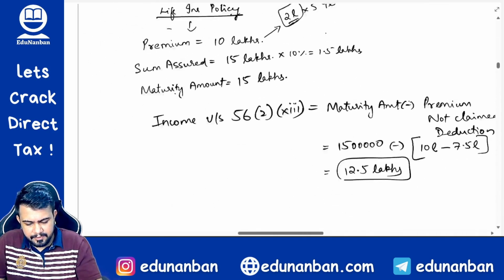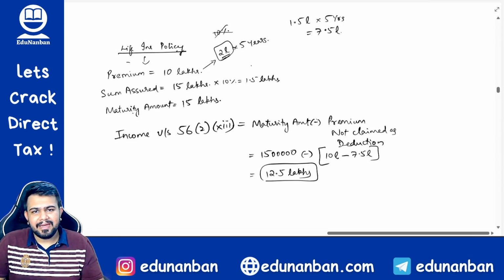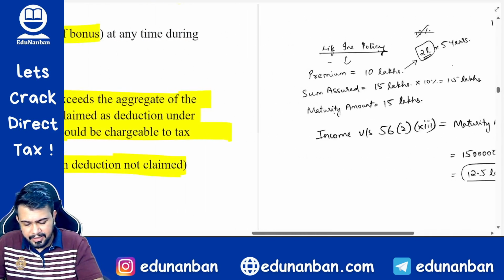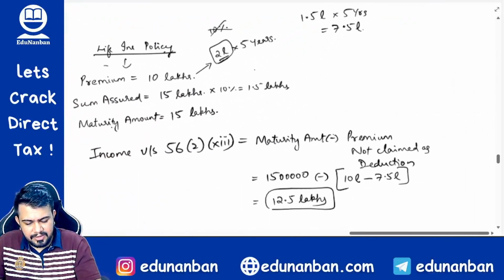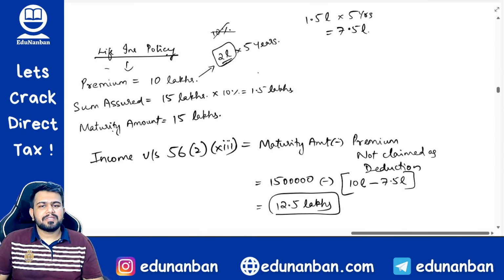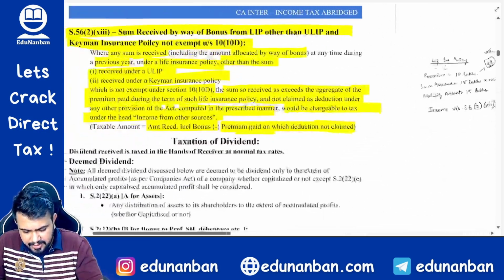You get my point? So I hope now you are clear how to find out the income from other sources, how to calculate the income under section 56(2)(xiii). If you want, you can pause the video and note down this example. Fine. Now you can unpause the video.